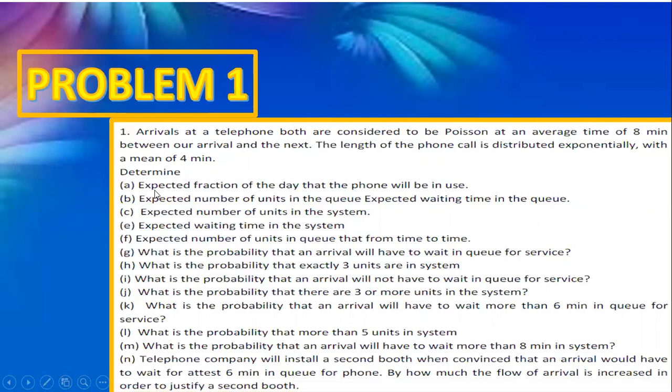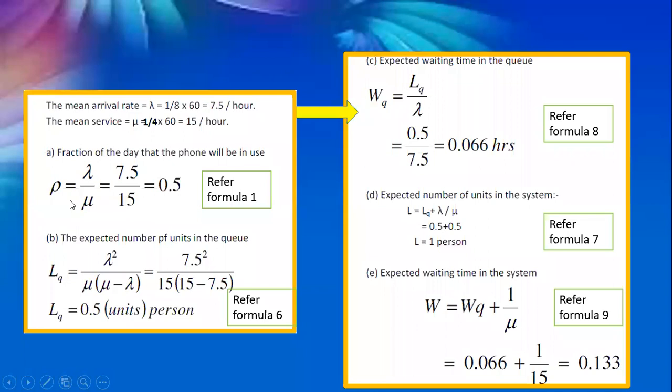First, you need to determine the expected fraction of the day that the phone will be in use. The customer goes to the telephone booth and he will be talking. What is the expected fraction of the day that the phone will be in use? First you have to calculate lambda and mu. Lambda is nothing but the mean arrival rate. Between the two customers, what is the time? That is given as 8 minutes.